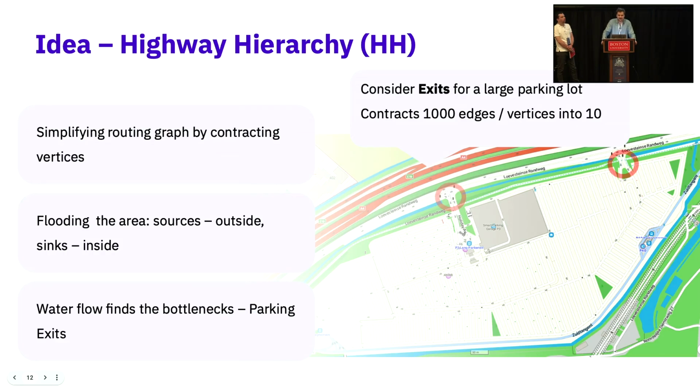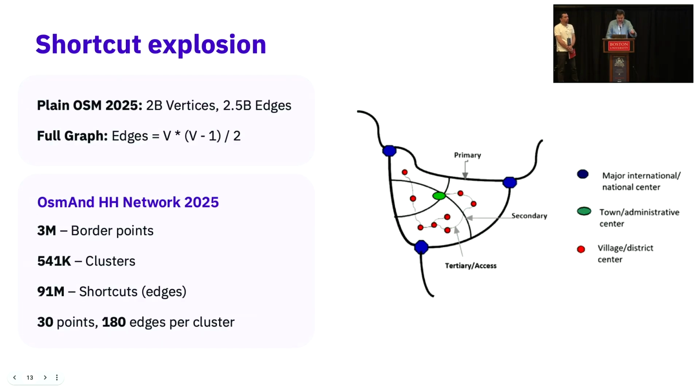How do you identify what is a parking exit, which is sometimes not trivial? One main idea is to use a flooding technique, where you put all the sources of the water stream outside the parking, and you put the sinks inside, and you see where the water flows. And when water gets stuck, at its limit, these will be the border points and the parking exits. If you do not do it correctly, you will get a shortcut explosion problem.